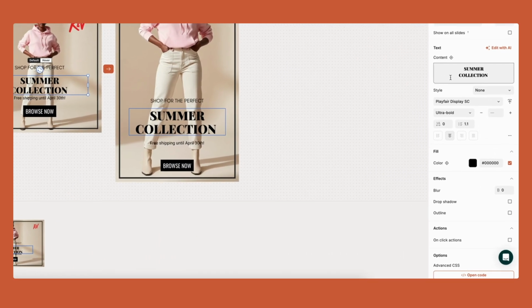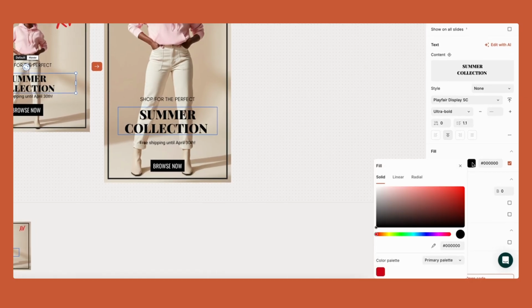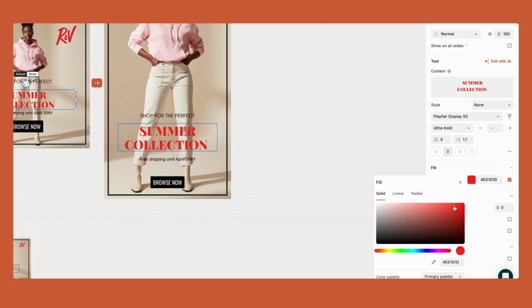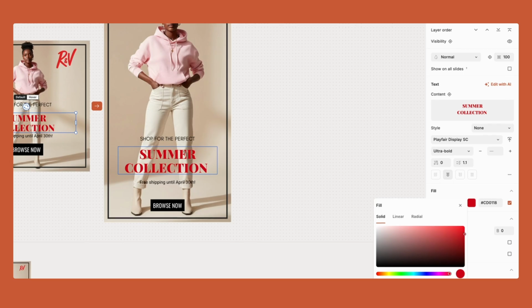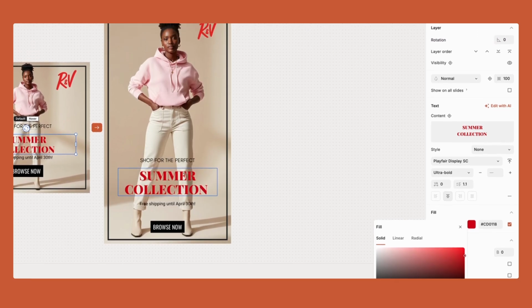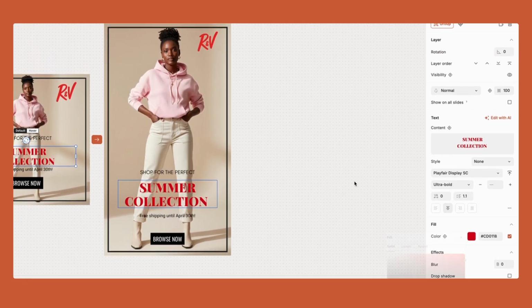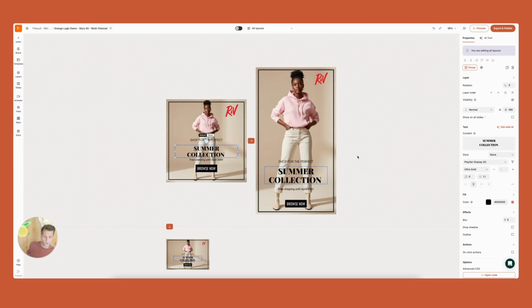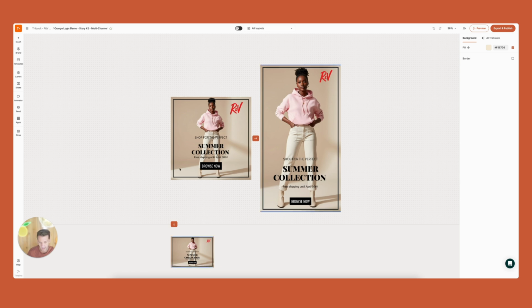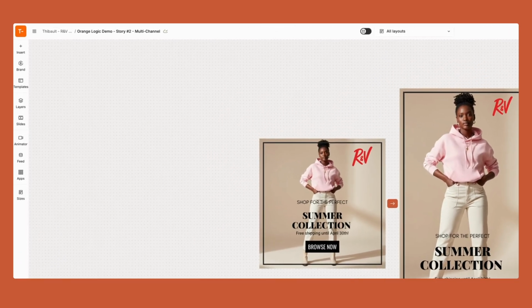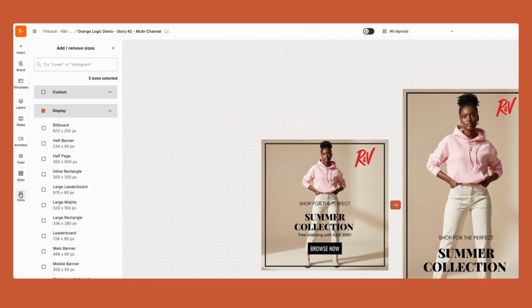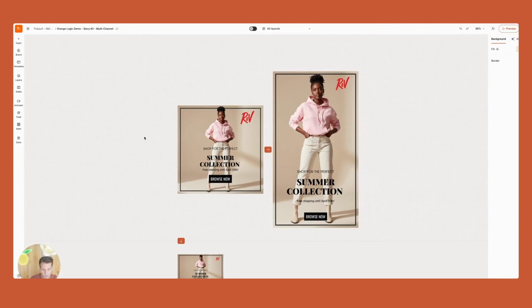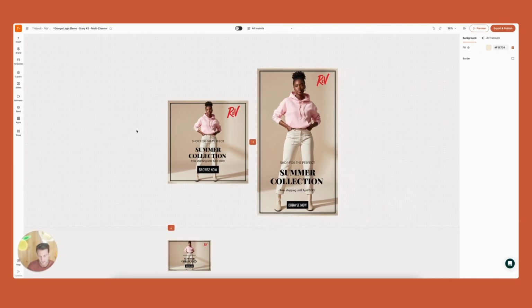Same thing here. If I wanted to change here the color and I wanted to make that color different, it would automatically change the color. Here you see my color palette, I'm using the color from the logo. Same thing, that change would be reflected everywhere immediately. Same thing for all the other changes that you would want to do, and that's going to help you save a ton of time. At any time, you can go to sizes and add more sizes, and if you uncheck, you will just disable that size and clean your canvas, removing the specific size.